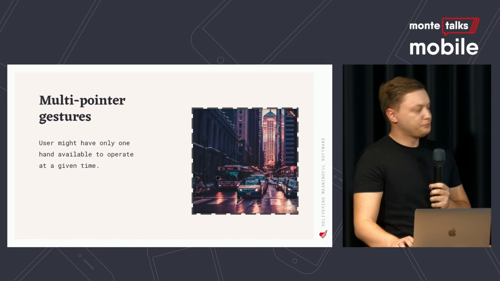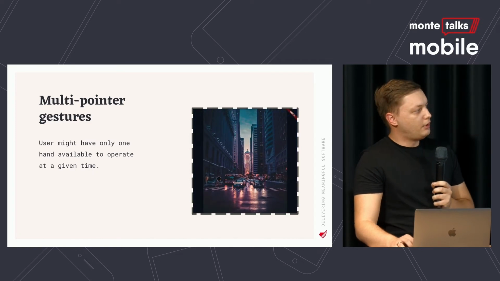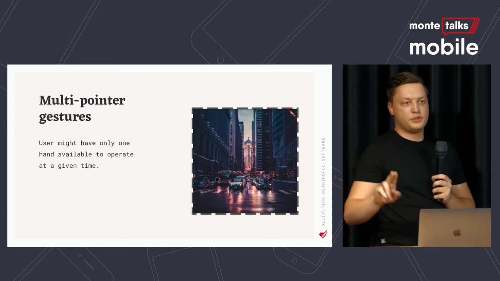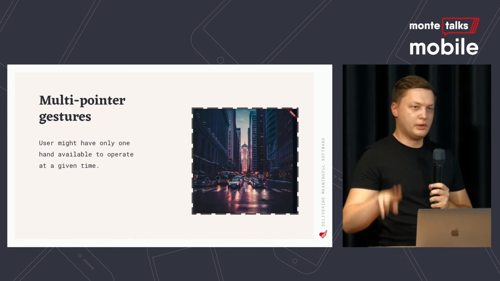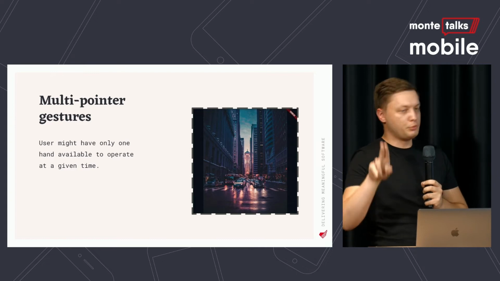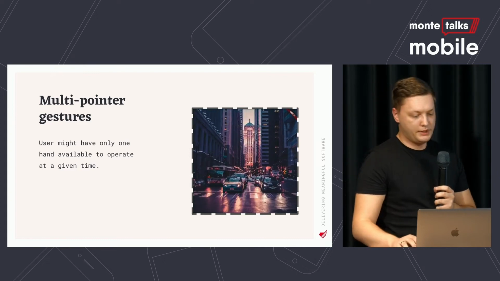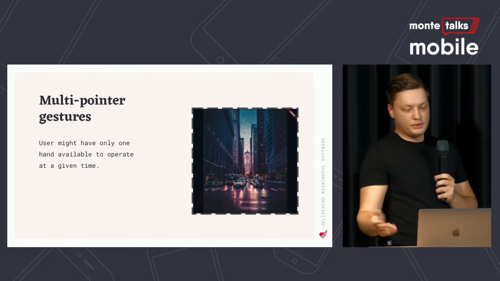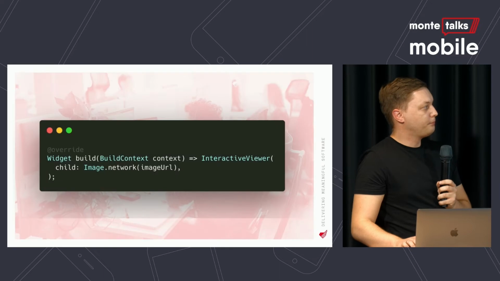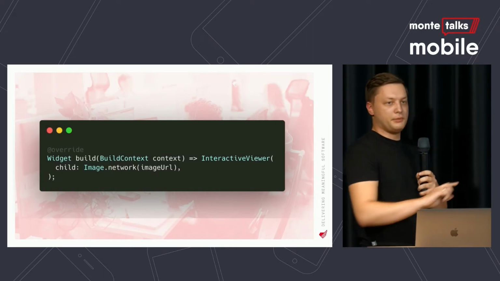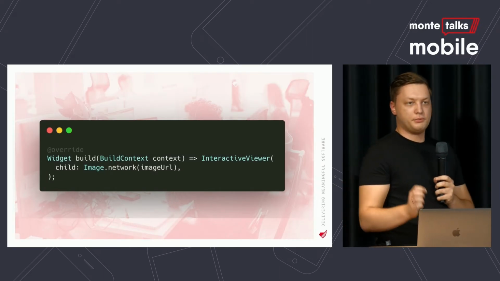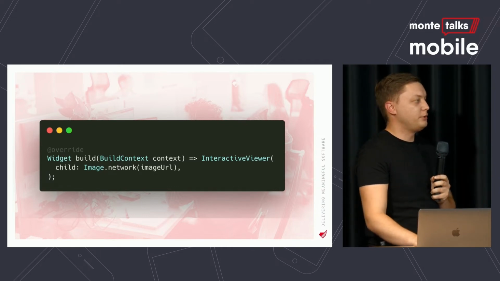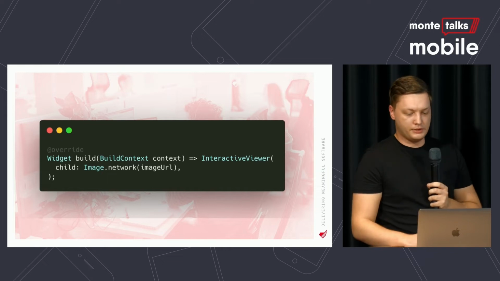So next one, multipoint and gestures. Often when you see a scrolling feature, it's using the pinch to zoom gesture. Sometimes it's using the double swipe, but this is still two pointers for the interaction. And users might be able to use only one hand to operate the device at a given time. This is how we implement that in Flutter. So by default, you can scroll, you can zoom in and out any widget that you would like. In our case, this is an image.